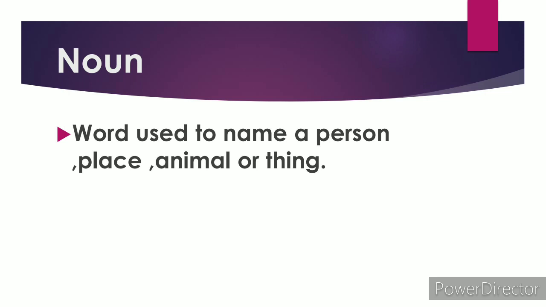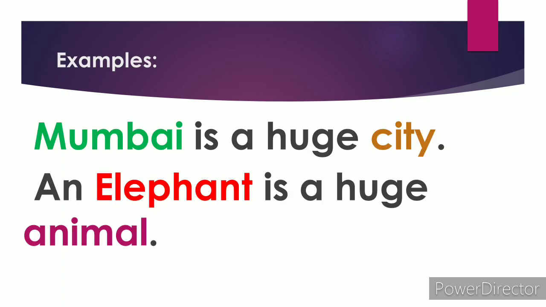After interjection, we'll see noun. What is a noun? A noun is used to name a person, place, animal or thing. Now let's see an example. Mumbai is a huge city. Mumbai is a proper noun. City is again a noun but a common noun. An elephant is a huge animal. Elephant and animal are nouns.